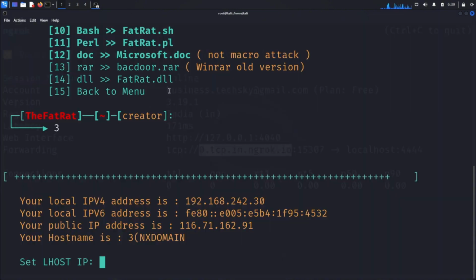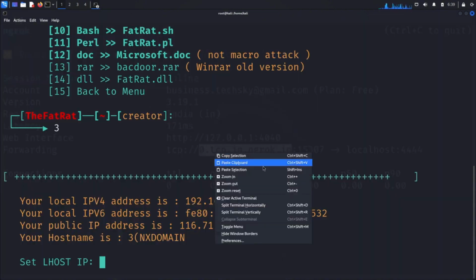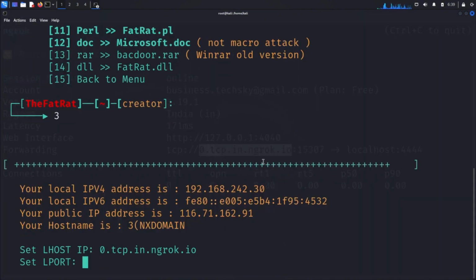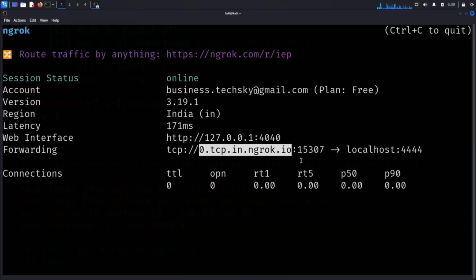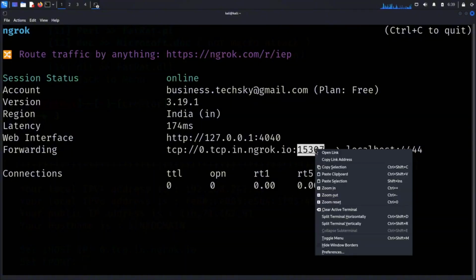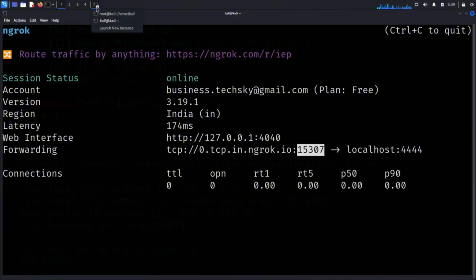Copy it, switch back to TheFatRat, and paste it as our LHOST. Next it's asking for LPORT. Again, for local network testing, you'd typically use port 4444. This is the default port that Metasploit uses for many of its operations. But since we're using Ngrok, we need to use the port it provided. Copy that number from your Ngrok terminal and paste it here.